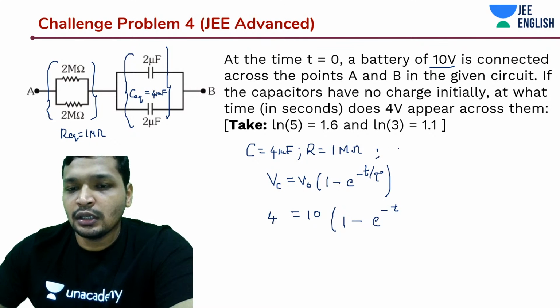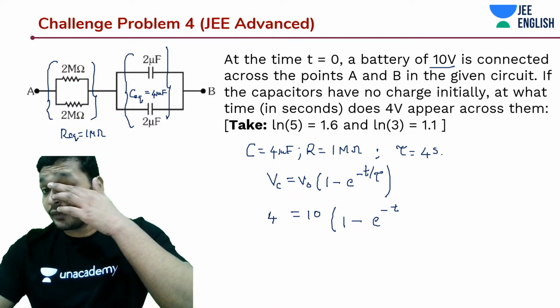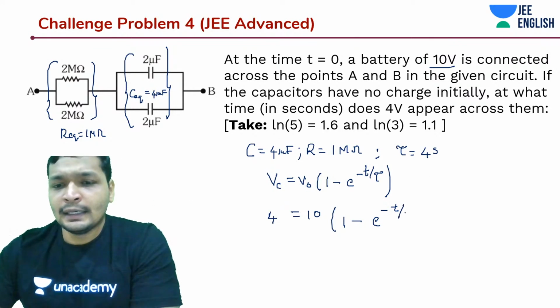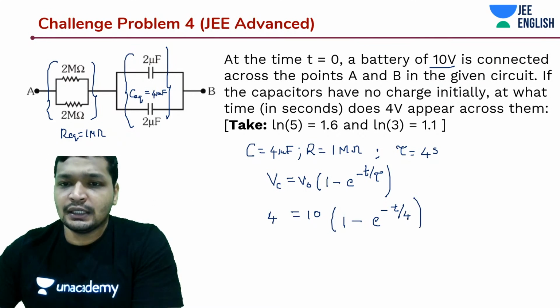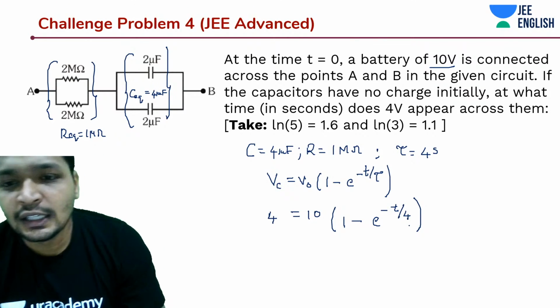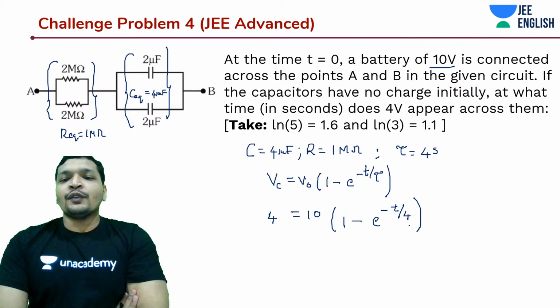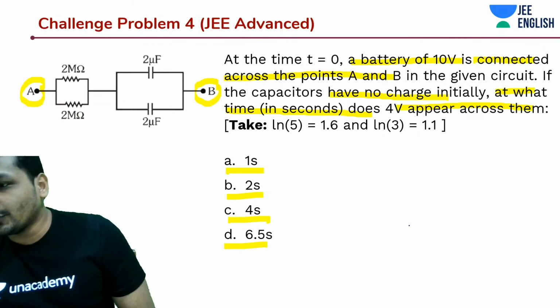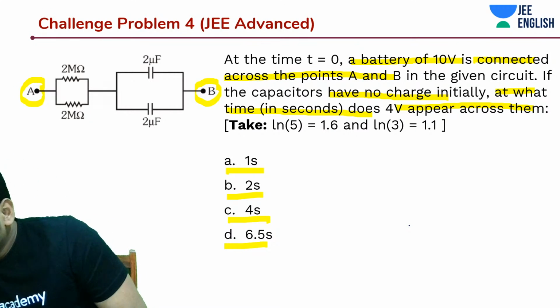Tau is how much? 1 mega into 4 micro, so 10 to the power 6 times 10 to the power minus 6. I'm going to directly write it down as 4 seconds. For 4 seconds, it is going to be 63%. We can guess it from there as well, right? So they're asking you when it is going to attain 40%. Let's do that just for you.